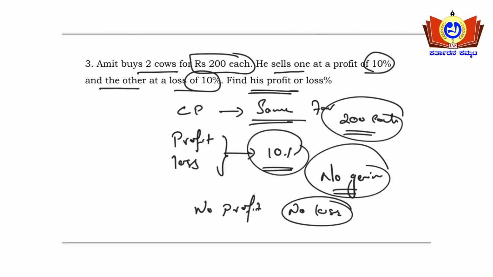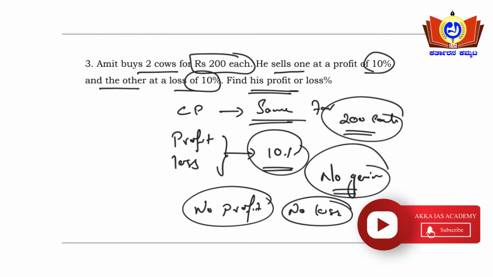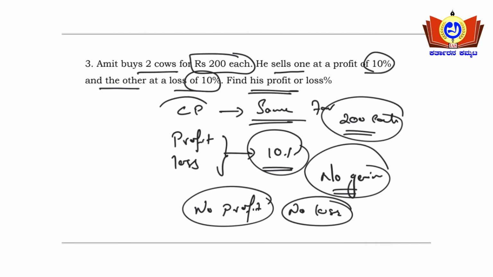No profit or no loss. See, the conditions that need to be satisfied for this no gain condition: the cost price must be the same, and the profit and loss percentages must also be the same. Then only there will be no loss here.